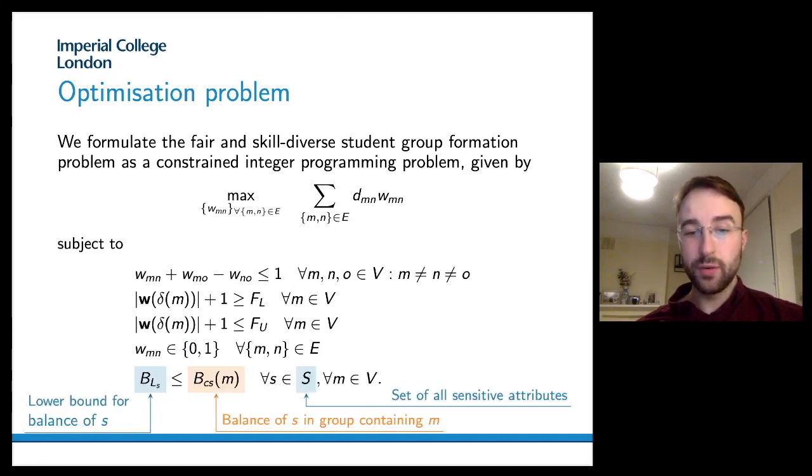And then we also include our fairness constraint here measured with the balance. We introduce a lower bound of the balance, which can take a different value for the different groups depending on the sensitive attribute present. And then we also compute the balance of the sensitive attribute in the group containing the vertex M. You can look at our paper for an exact definition of these values.